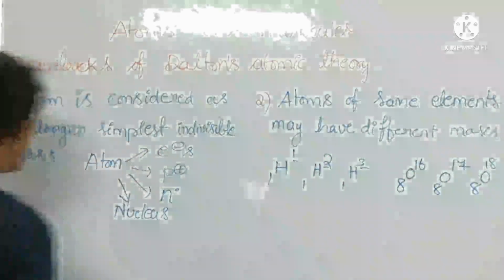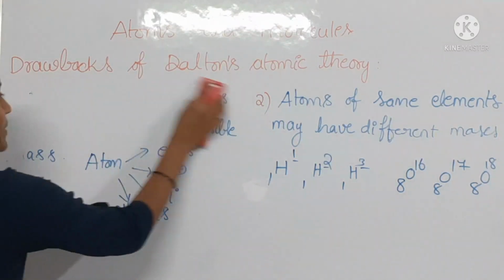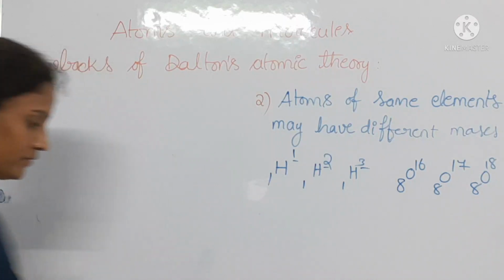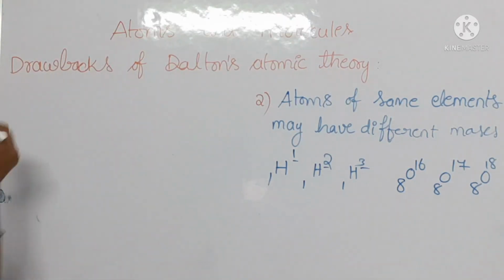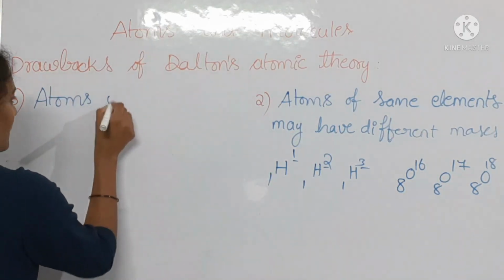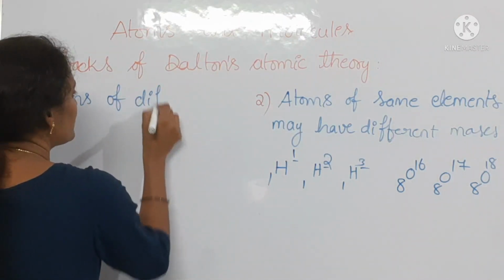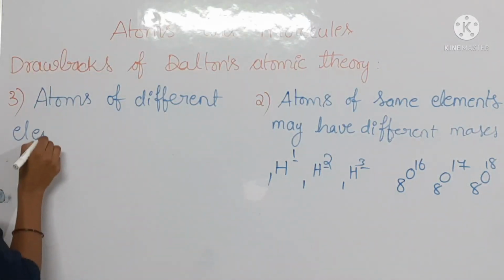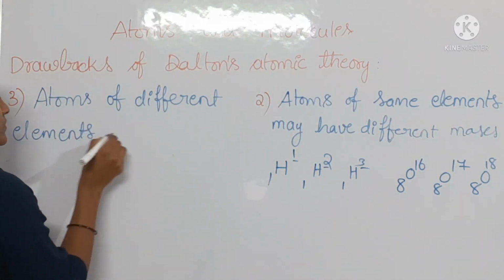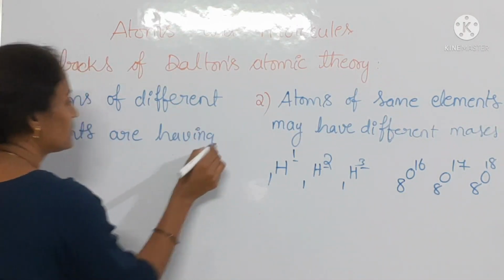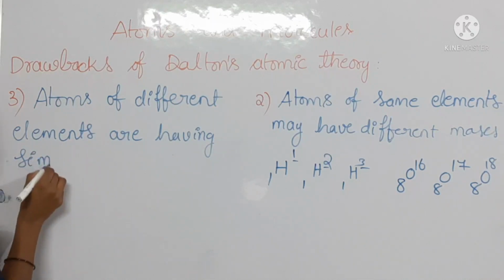Coming to the third drawback of Dalton's atomic theory: atoms of different elements can have similar masses.